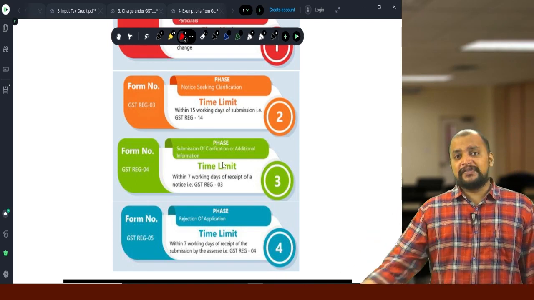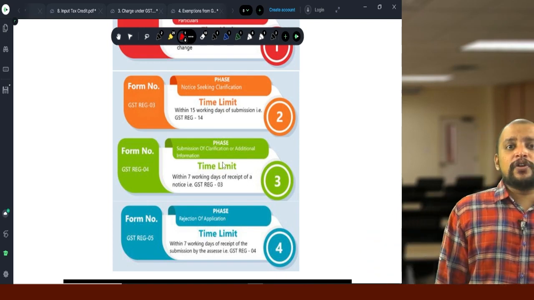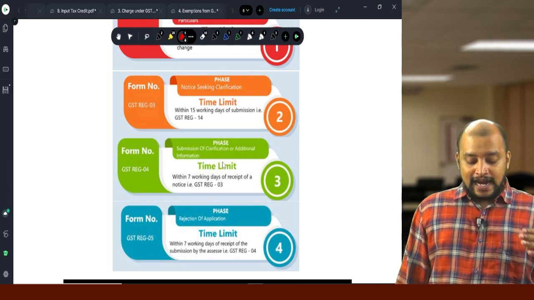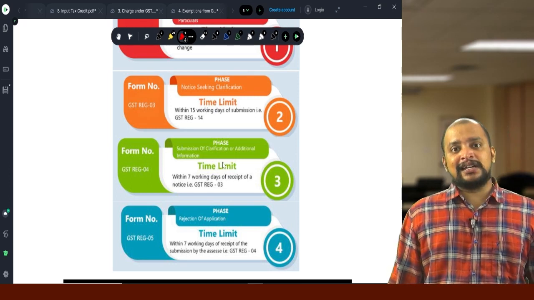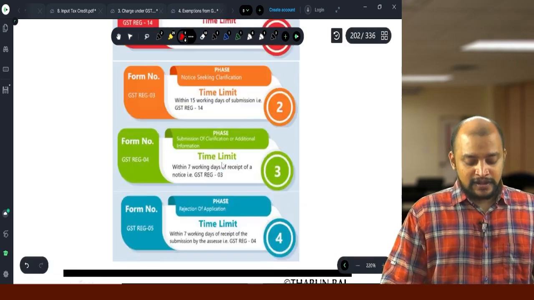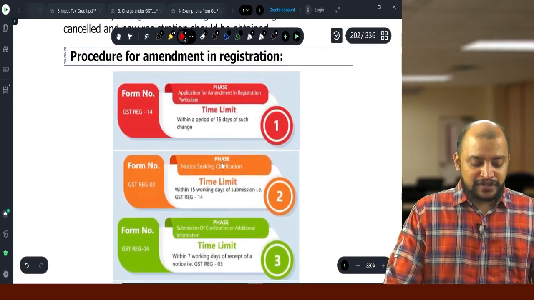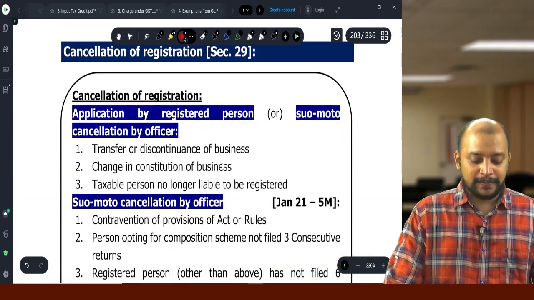Suppose if no notice, they will pass an order. And if they give notice, what is the time limit for reply? 7 working days. And thereafter within 7 working days, they need to pass the order. Or they may reject the application. So, that is the procedure for amendment in registration.